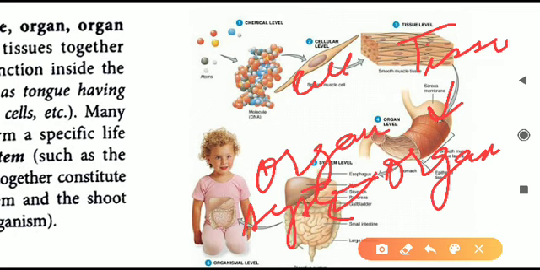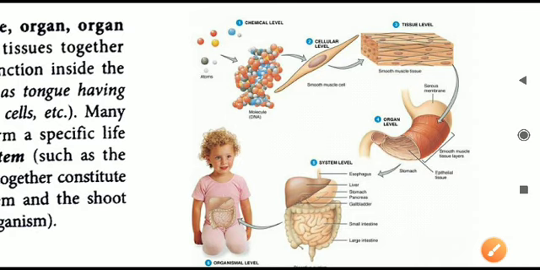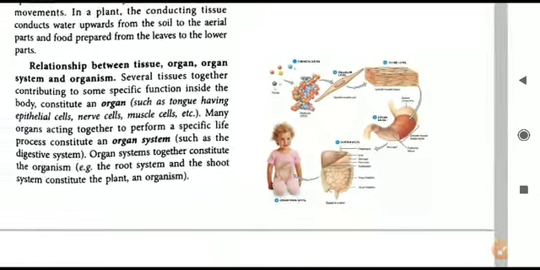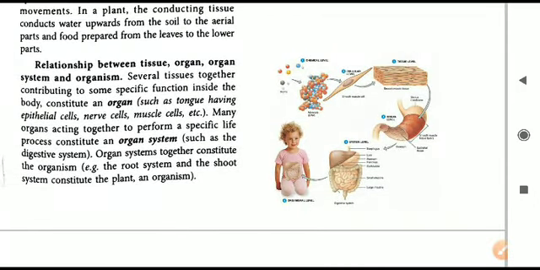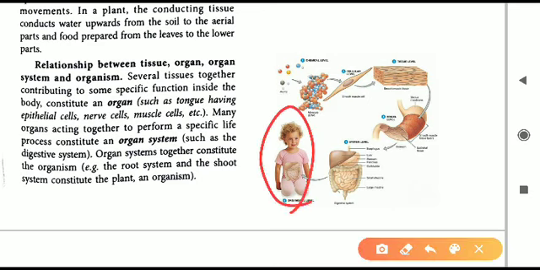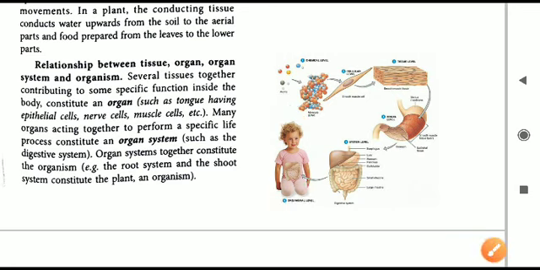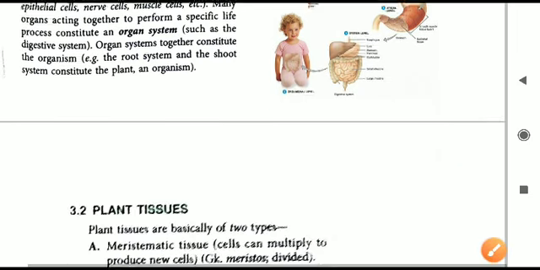For an organ system example, we can take the stomach shown here. The stomach is a part of the digestive system, so this is an organ system. Likewise, we can give the relationship between tissue, organ system, and organism. Different organ systems like the digestive system, respiratory system, nervous system, and so on, all combine together, and what we get is an organism, a human being, or a plant body or an animal body in itself. So this is the relationship between all these different things.